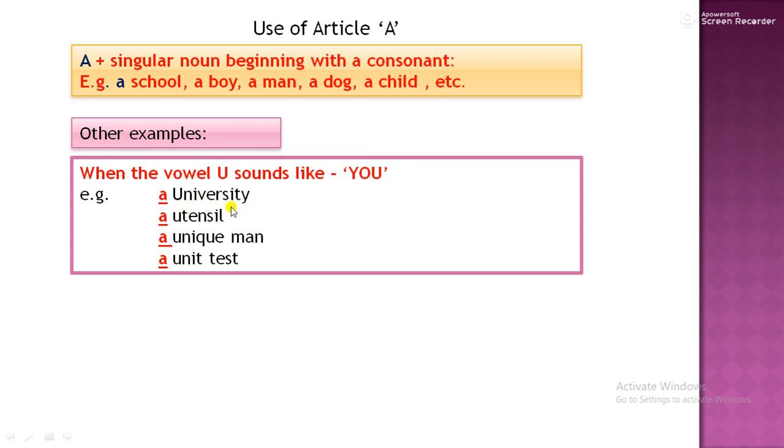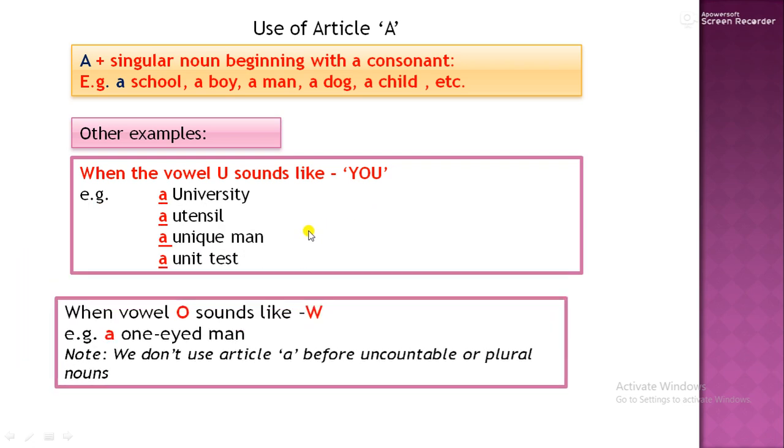A university. So if we look at the spelling, U-N-I-V-E-R-S-I-T-Y, the sound is the sound of "yoo". University, utensil, unique man, a unit test. In English it is the U sound and in Hindi it is the Y sound.